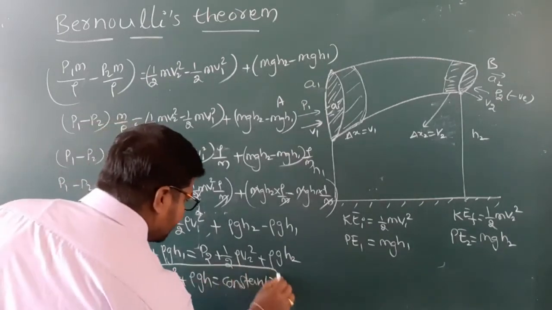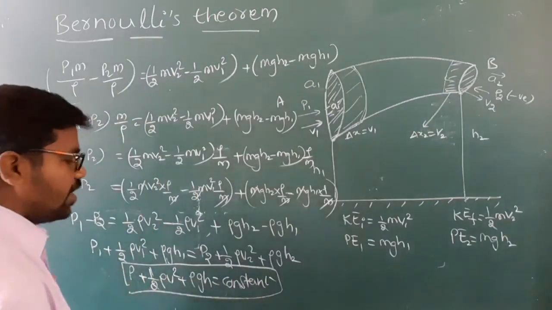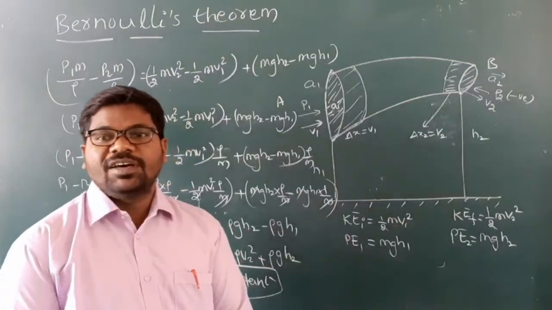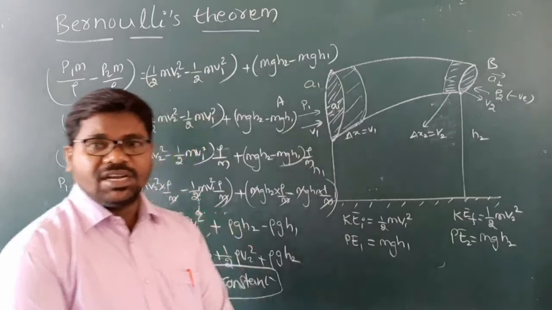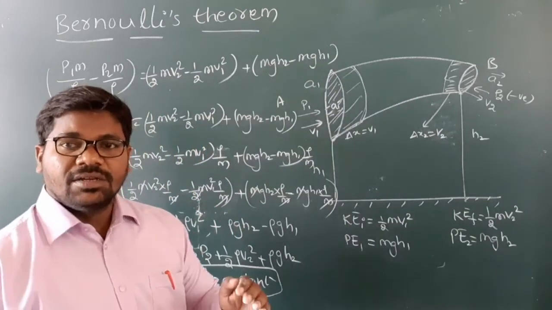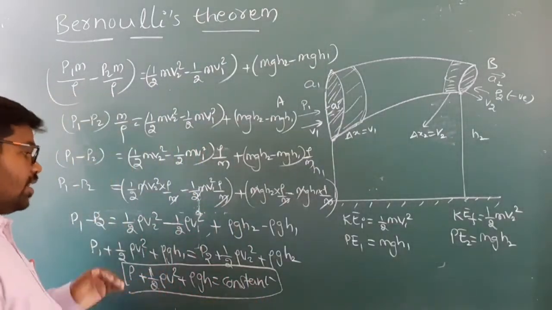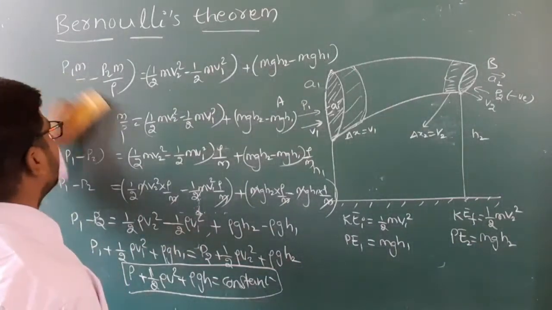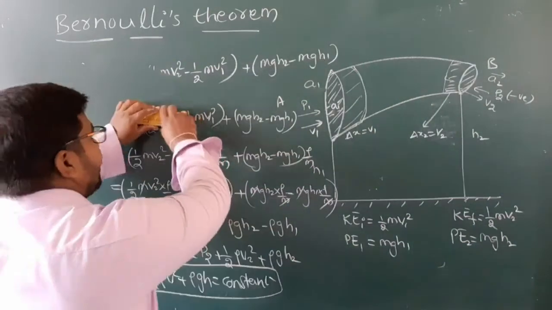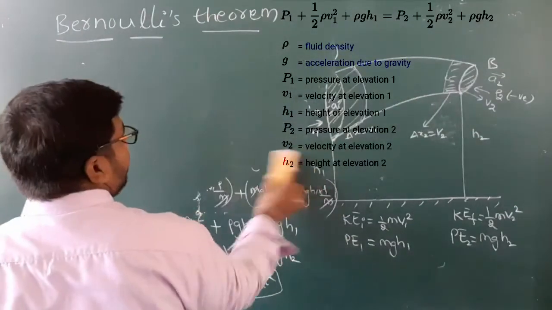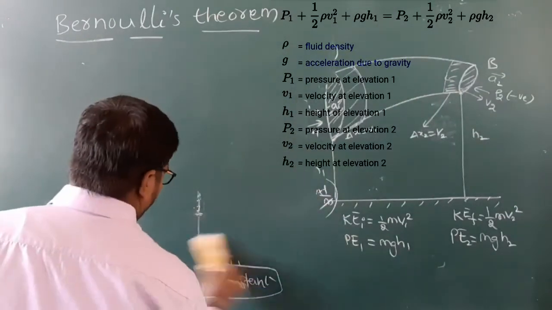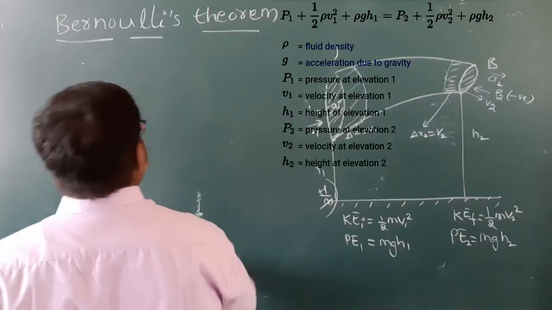My children, this is the proof for Bernoulli's theorem. Understand, my children? Be careful. Once again you can repeat this video. If you want, I will explain one more time. No need to be afraid, my children.